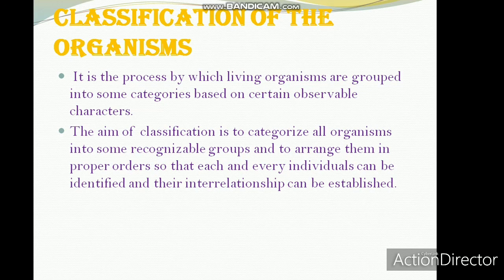In the same way, when we consider living organisms like animals, we know that animals are diverse in nature, from the ant up to the human beings. We all are included in animals. Now the ant has a specific character, the tiger has a specific character, human beings have a specific character. So all these organisms are categorized based on some recognizable characters. So this is the meaning and the aim of classification.